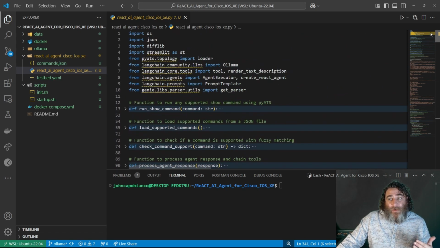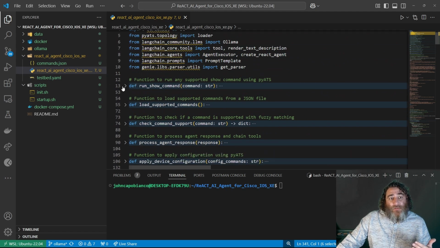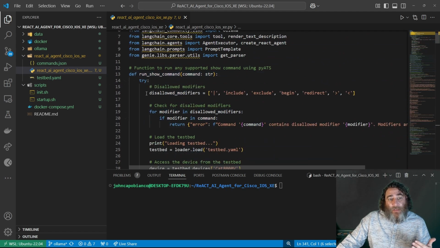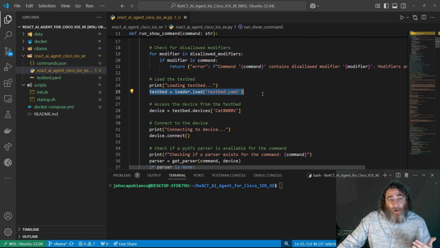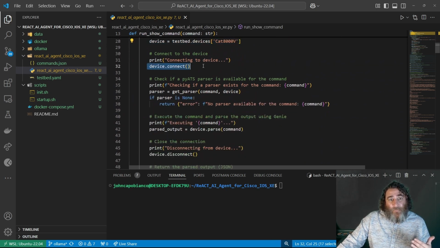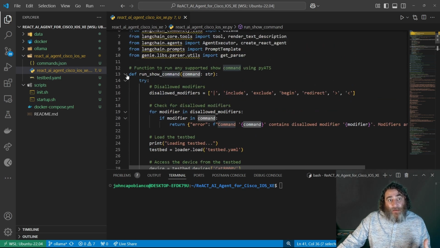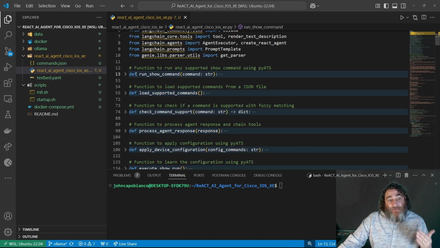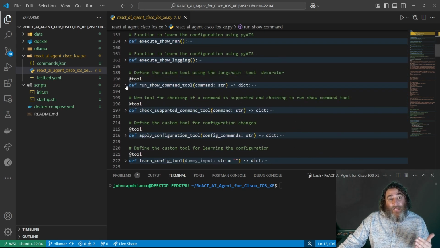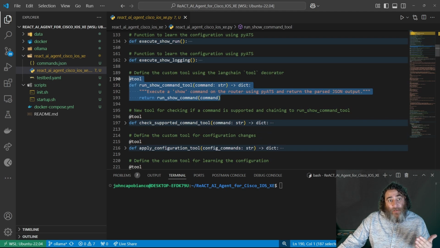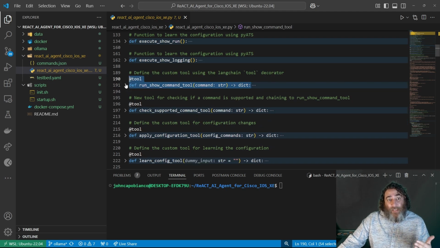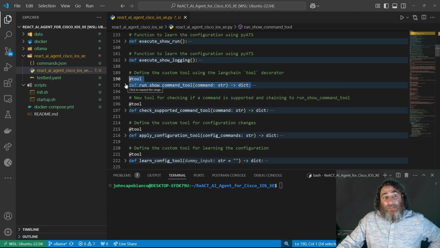All right, now what are these tools? So I have a show command, and it basically is, right, load the pyATS testbed, connect to the device, and then run and parse a particular command that's going to be passed in by the LLM. The LLM is going to complete this function. We decorate that as a tool here and pass that along to the toolkit that the AI has access to.